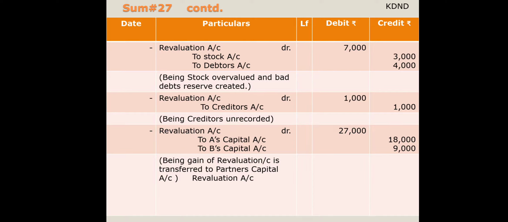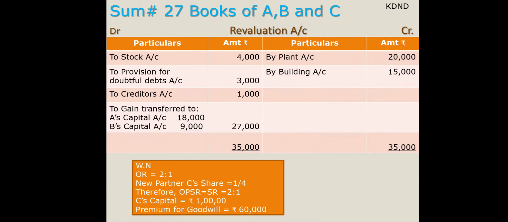So finally, we got these journal entries to be posted, but we have to find out whether it is a gain or loss. Here they had asked to prepare the revaluation account. So the same posting I have done in this revaluation account. I am keeping this screen steady so that you can get the idea of what I have done. You have to hold the textbook in your hand.